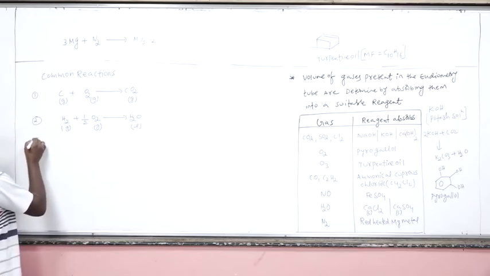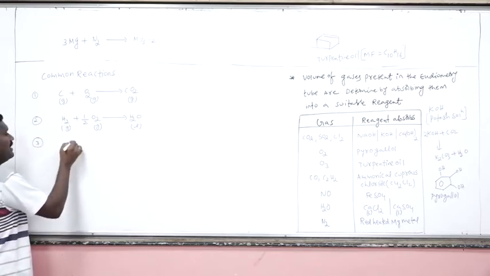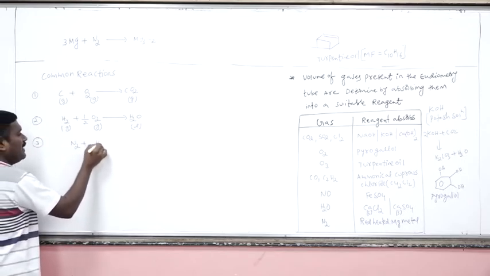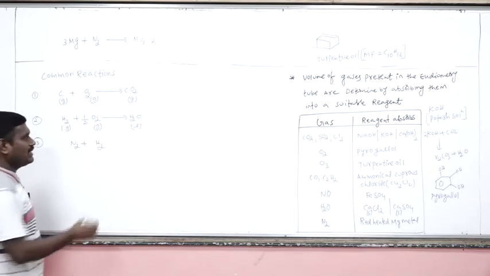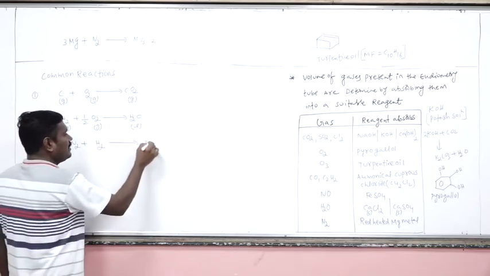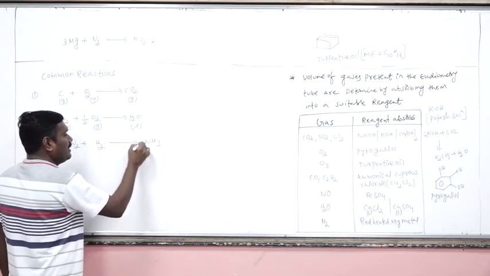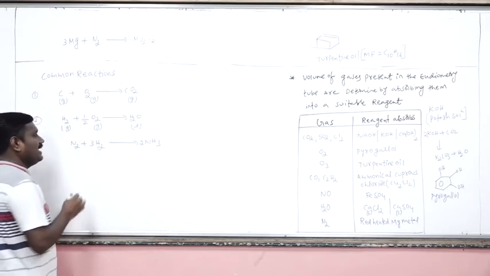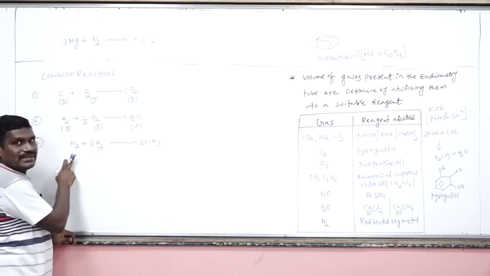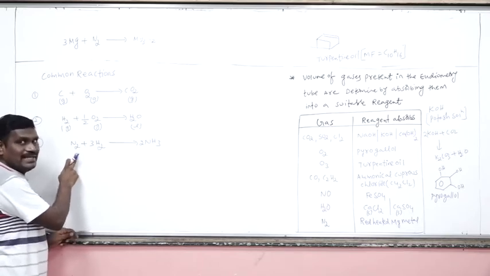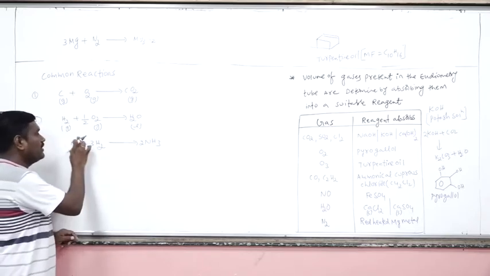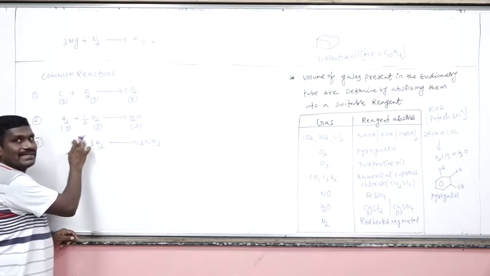Next. Let's suppose nitrogen is there, combining with hydrogen at high temperature to give ammonia. Remember, generally nitrogen is an inert gas, as I told you. Unless it is given in the question, we should not consider the chemical reaction of nitrogen.